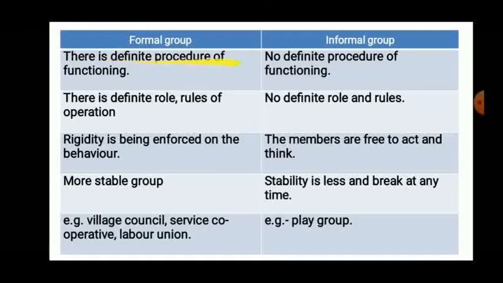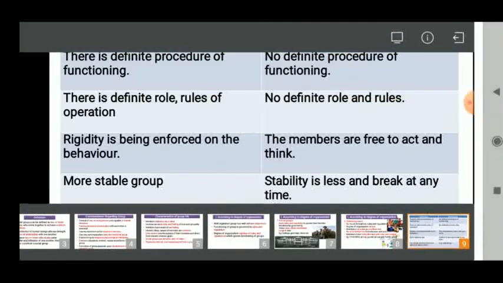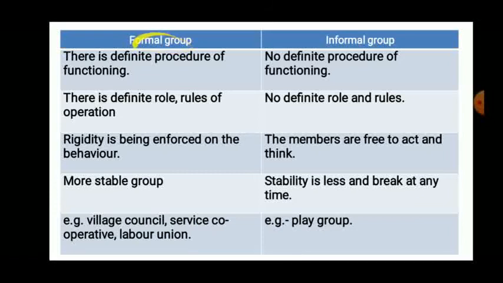There is a definite procedure of functioning, versus no definite procedure. Now always remember, formal means rules and regulations, informal means without rules and regulations. So here it is said that a definite procedure is there, here there is no definite procedure. Definite rules of operation, versus no definite roles and rules. Rules and regulations are not present in an informal group. Now in a formal group, rigidity is enforced. Rigidity means limitations. Here members are free to act and think. No limitations are there, no rigidity is there, members are free to discuss.